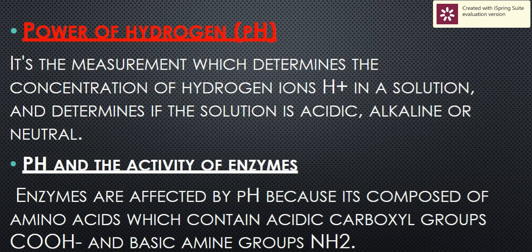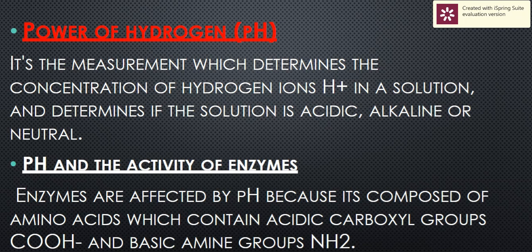We call a solution acidic when the pH value is less than 7, neutral when it is 7, and basic, or alkaline, when it is more than 7. So the pH value ranges from 0 to 14, depending on the positive hydrogen ion concentration.